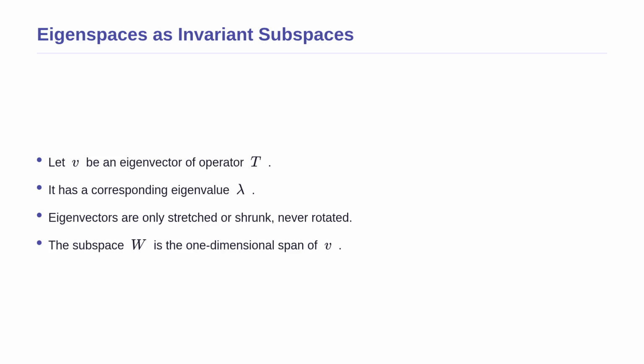Now that we have used the definition in a simple example, let us look at a very important type of invariant subspace. Recall what an eigenvector is. It is a special vector that only gets stretched or shrunk by an operator, never rotated. The amount it stretches is called the eigenvalue, represented by lambda. If we take all possible scalar multiples of this eigenvector, we form a straight line, which is a one-dimensional subspace. We are going to prove that this subspace, spanned by an eigenvector, is always an invariant subspace.